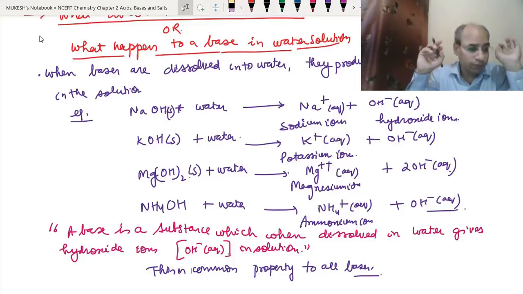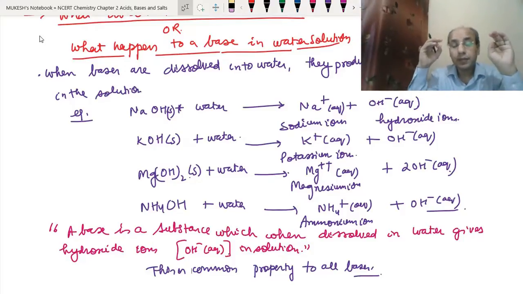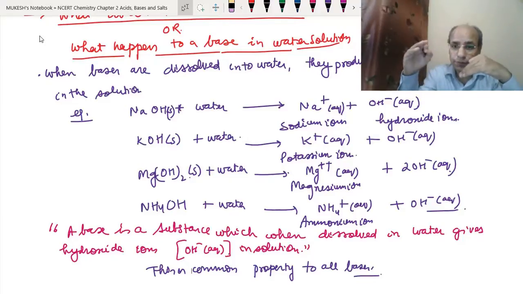Okay. Now there is one question: hydrogen you can find in so many compounds, and the hydroxyl group you can find in some other compounds also. But remember one thing: all acids contain hydrogen, but all hydrogen containing compounds are not acids.